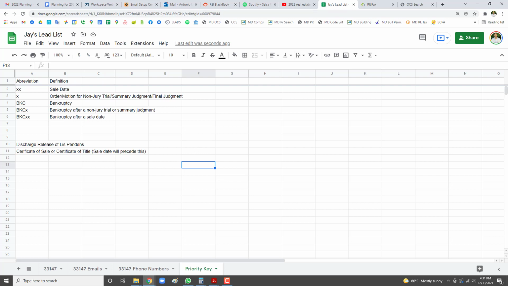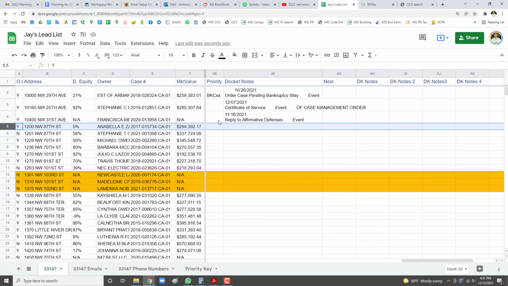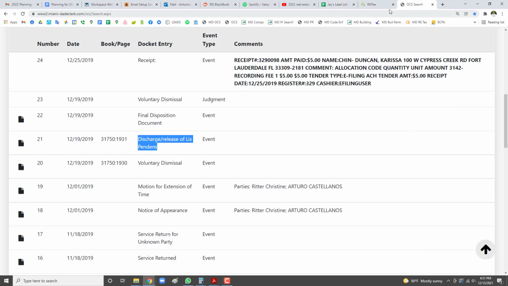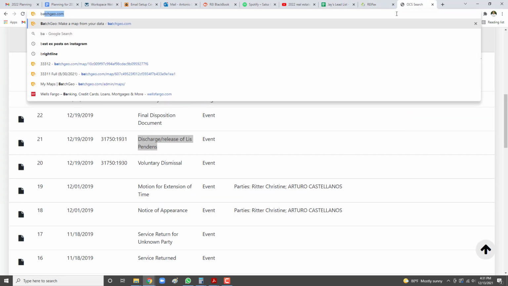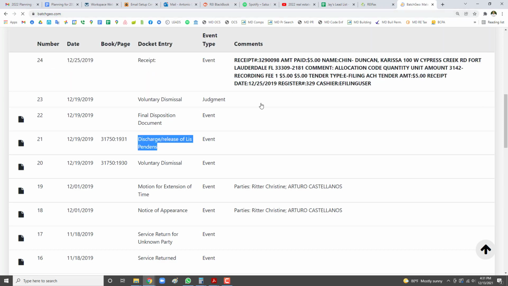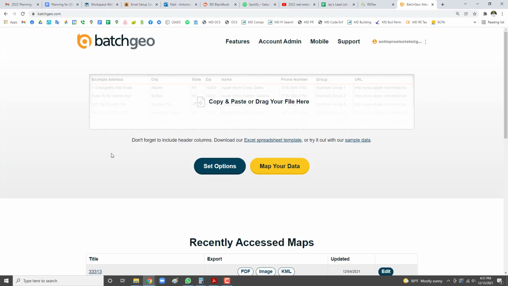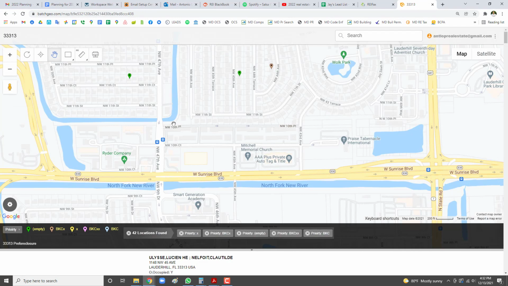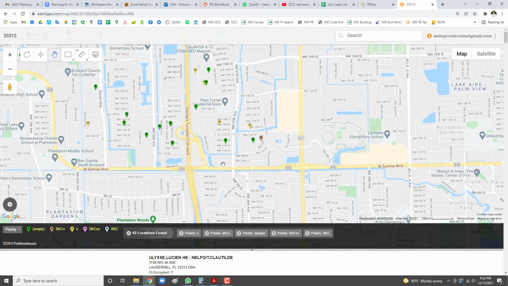So yeah, that's pretty much it. The next part, and the reason why I wanted to refresh you on this is because we did add the priority tab, okay? And so this is what it looks like, right? And I'll show you why I started adding the priority tab is because it's going to allow you, when you create your map on BatchGeo, to separate the properties you want to go visit first from the properties that you want to visit last.